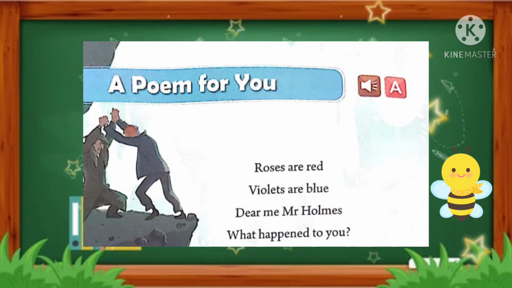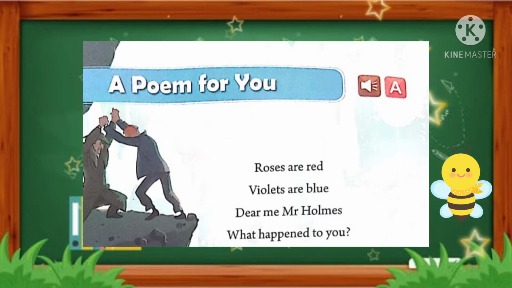A Poem for You. Roses are red, violets are blue. Dear me, Mr. Holmes, what happened to you? In the beginning of the poem, the poet is saying that everything in nature remains unchanged. Still, the roses are red in color and the violets are blue in color.